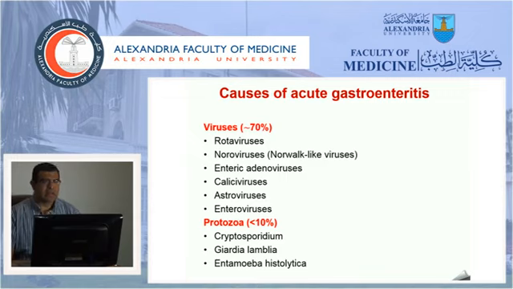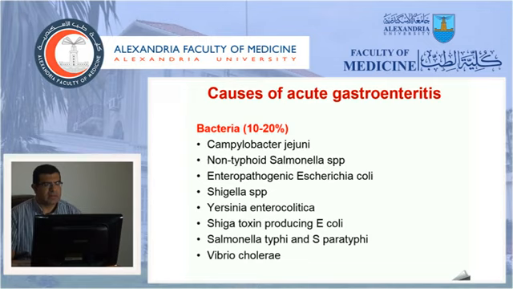The microorganisms responsible for acute gastroenteritis are usually viruses, including rotavirus, the most common type, Norwalk-like viruses, enteric adenovirus, and astroviruses. Protozoa cause about 10% of the cases, including Cryptosporidium, Giardia, and Entamoeba histolytica. Bacteria cause 20% of the cases, including Campylobacter jejuni, non-typhoid Salmonella, E. coli, Shigella, Yersinia, and Vibrio cholerae.